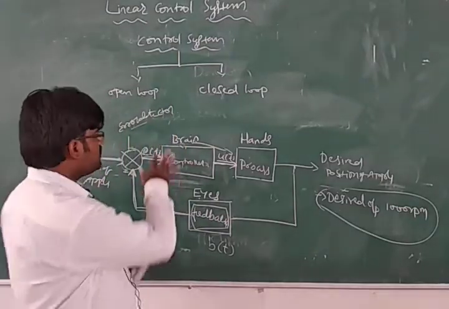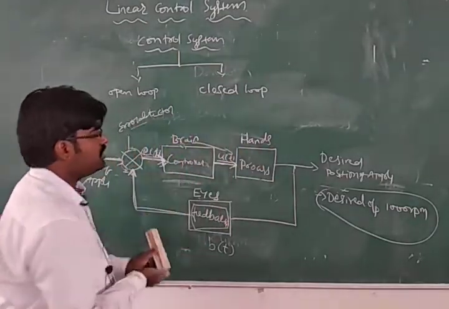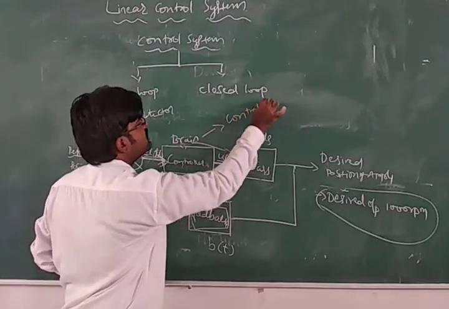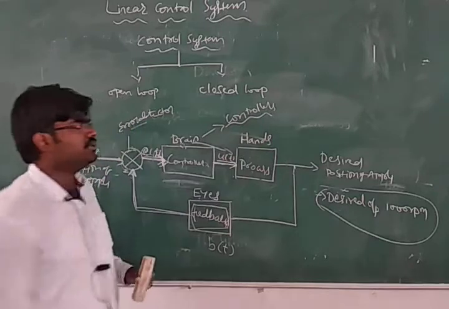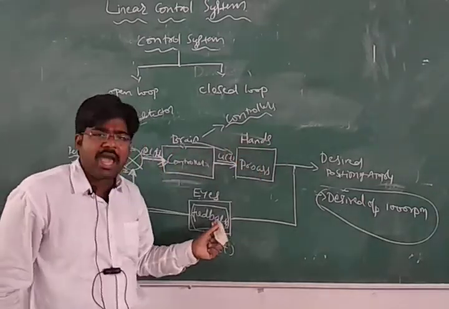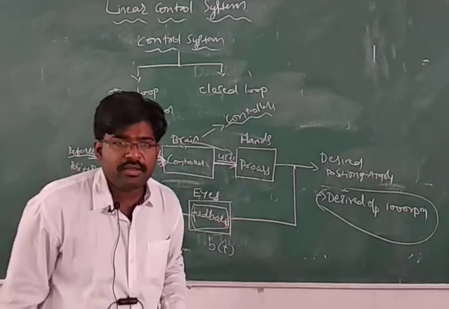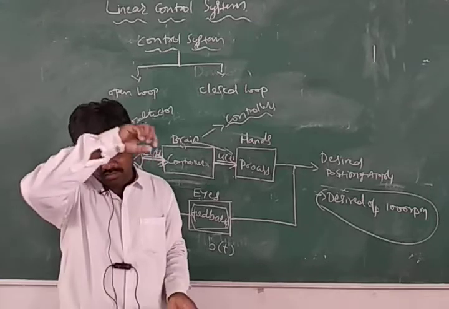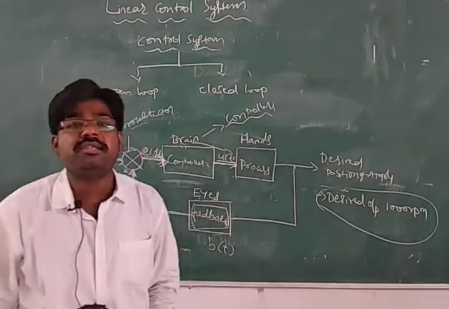Understood? So this complete controller and process is nothing but controllers. These are called controllers, right? So in our human body, the brain and hands are controllers, and the eyes are feedback. In all device control systems, feedback elements are nothing but sensors, different sensors.